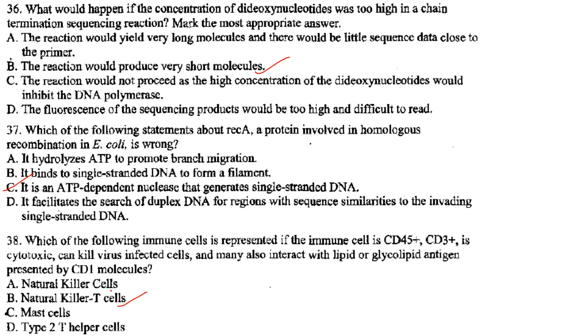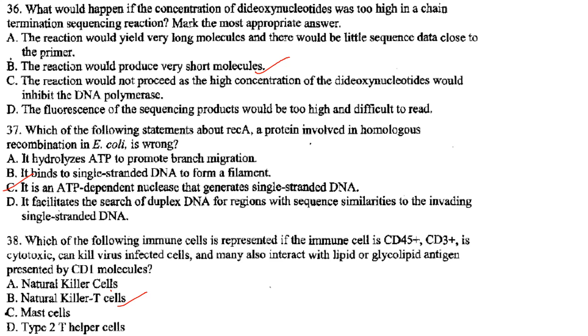So if you increase the ddNTP, that is dideoxynucleotides, you would get more sequence close to the primer, but make it more difficult to read the sequences 200 to 300 nucleotides further down. Why? Because the concentration of ddNTP is more. They will keep on adding, and you will get the sequence very close to the primer. You won't get the whole stretch of your DNA sequence because they are more in number.